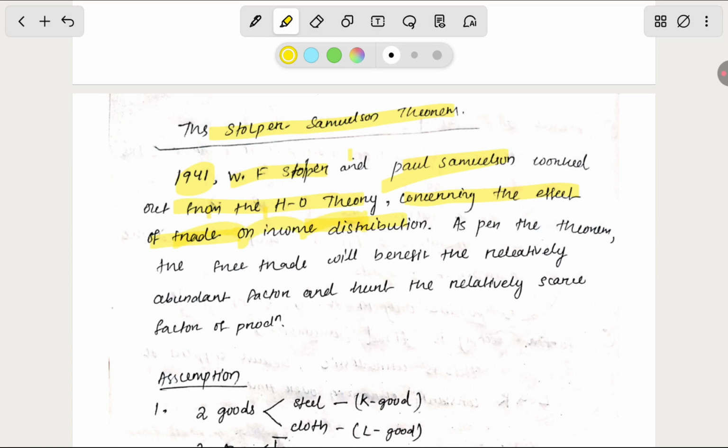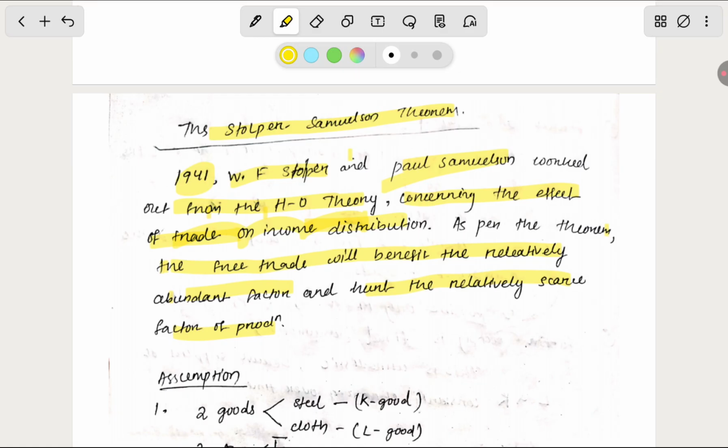What is the effect of trade on income distribution? Income distribution means how much money people have and how much money is shared among the people. As per the theorem, free trade will benefit the relatively abundant factor and hurt the relatively scarce factor of production. So when trade is established, the country which has factor abundance will get benefited and the other will get hurt. This is what the Stolper-Samuelson theorem said.